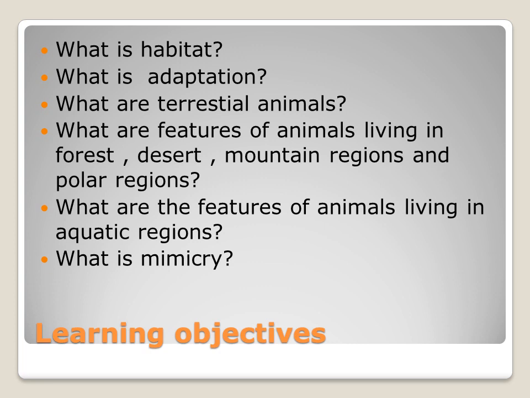First, we are going to learn what is a habitat, what is adaptation, what are the terrestrial animals, what are the features of animals living in forest, deserts, mountain regions and polar regions, and what are the features of the animals living in the aquatic region, and what do you mean by mimicry, camouflage, etc. So these are the learning objectives that we are going to learn from this chapter.